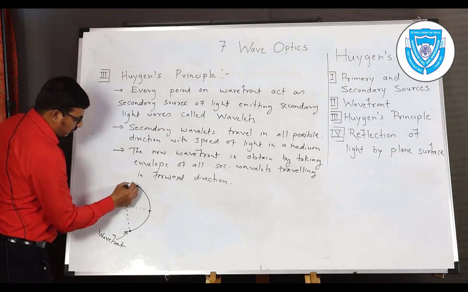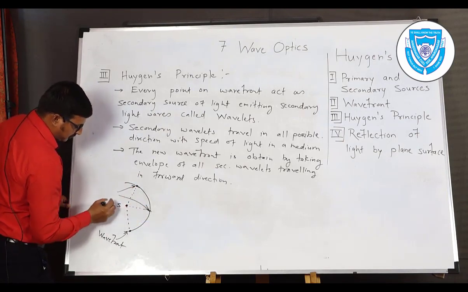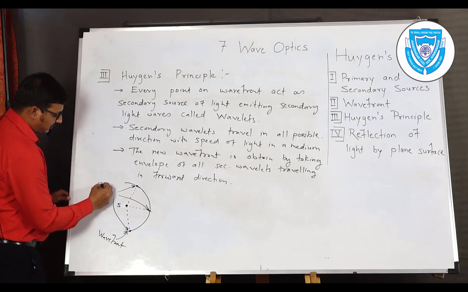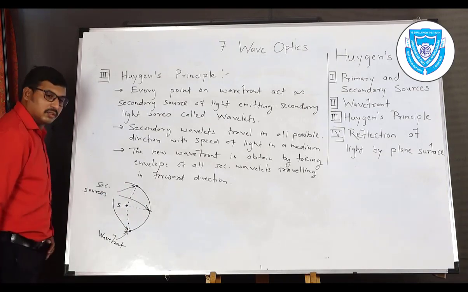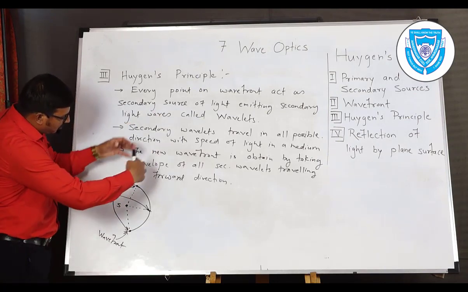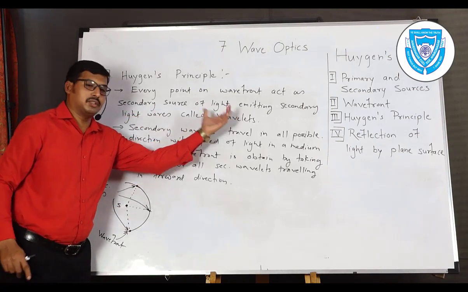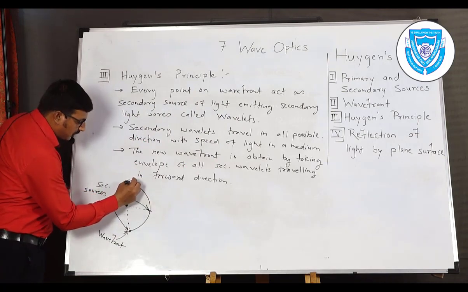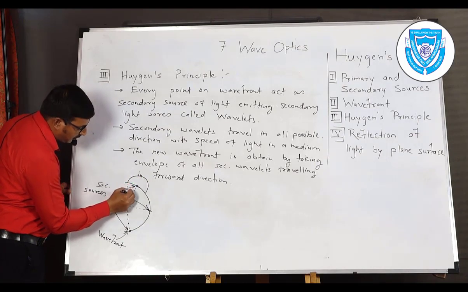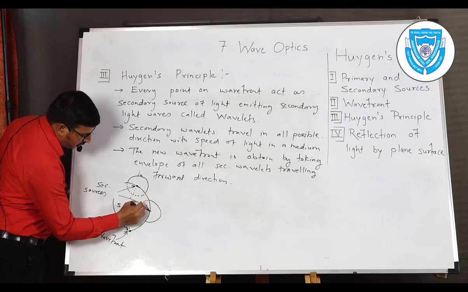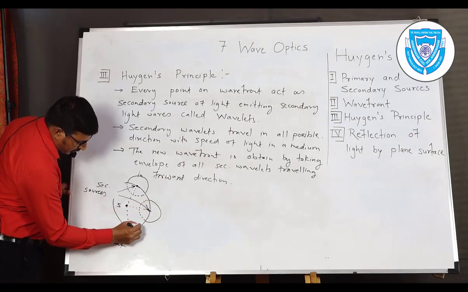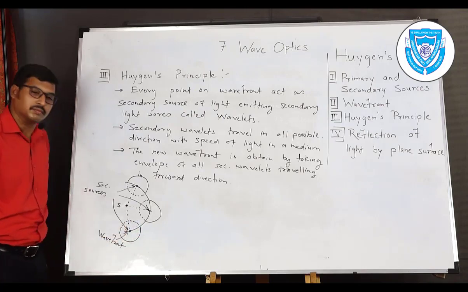Now these 3 points we have taken. So these 3 points are called the secondary sources. That secondary sources again produce the secondary wavelets. So secondary wavelets means secondary light waves produced in a form of sphere like this. So these will be the secondary wavelets coming from these secondary sources like this.